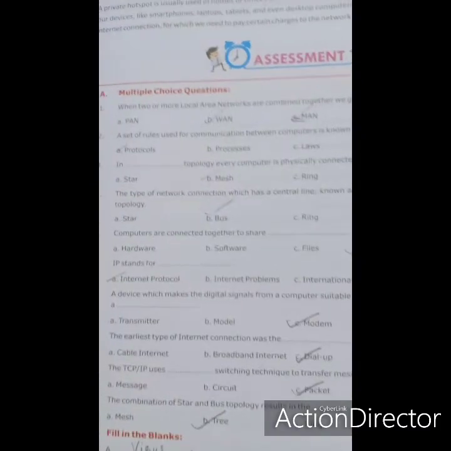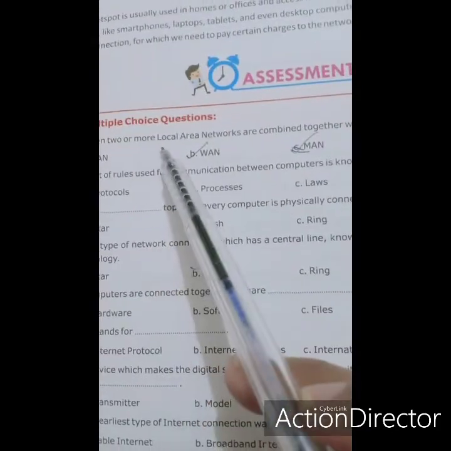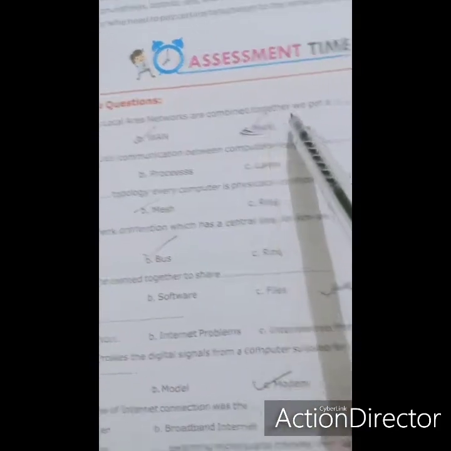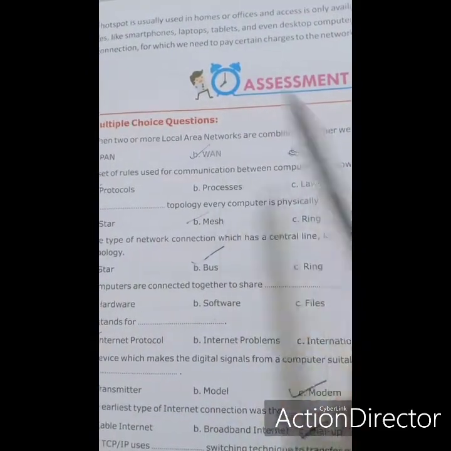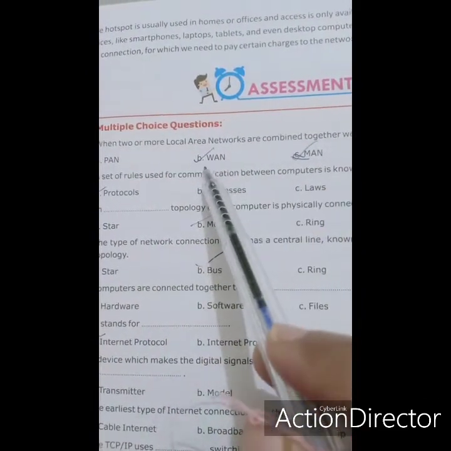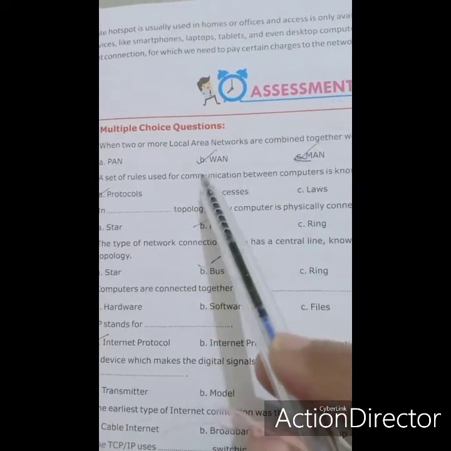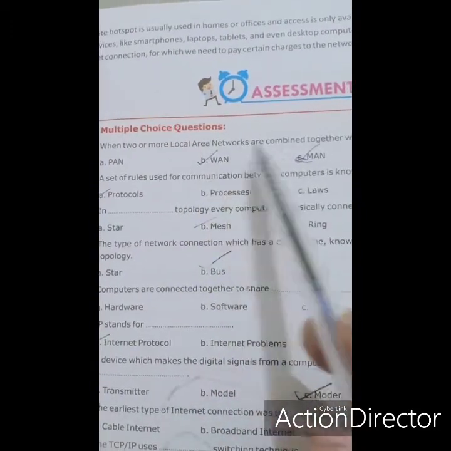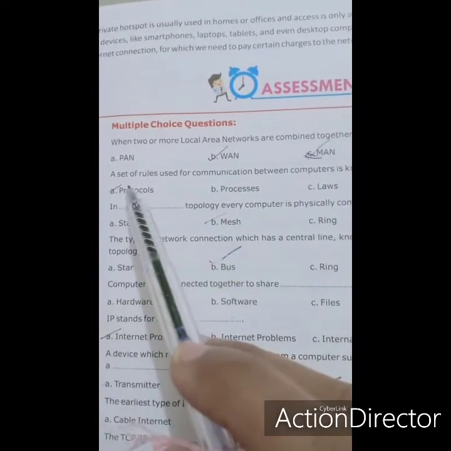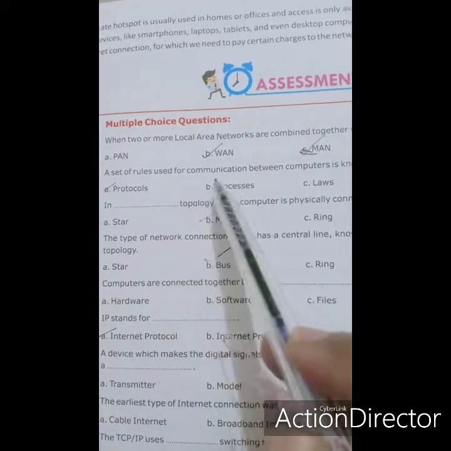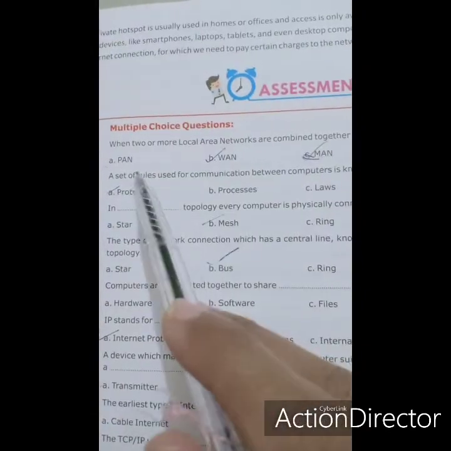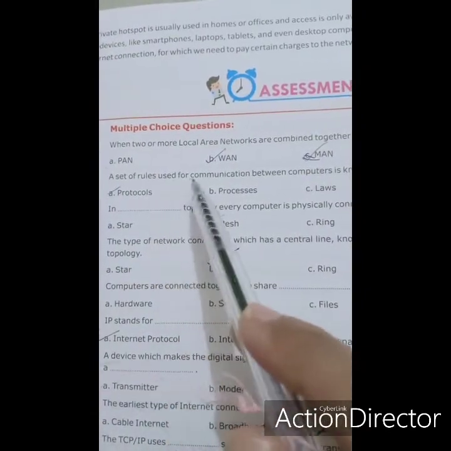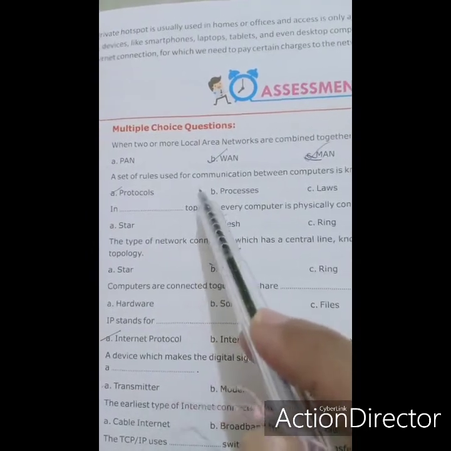Let's start. First one is MCQ. When two or more local area networks are combined together, we get a PAN, WAN or MAN. It's a WAN, wide area network, in which two or more LANs are combined. Next is a set of rules used for communication between computers is known as protocols. Whatever rules are decided for the communication, that is called protocol.